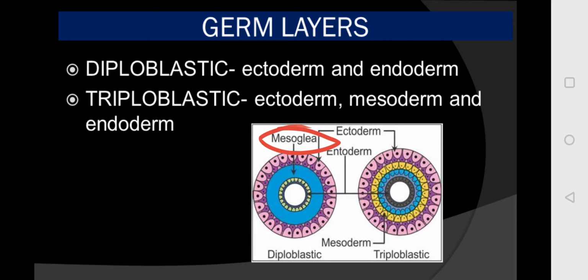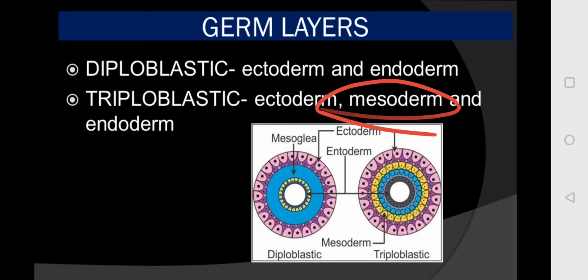Such animals in which only two layers are there, ectoderm and endoderm, are known as diploblastic animals. Whereas in the triploblastic, there is another layer in between the ectoderm and the endoderm, that is the mesoderm layer. These layers help in the formation of tissues and organs.